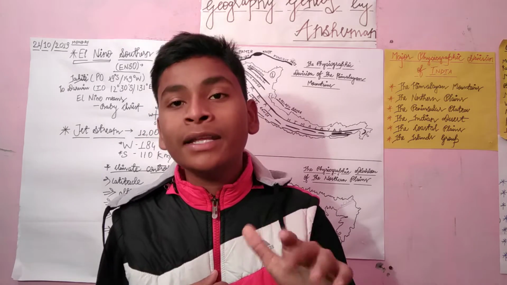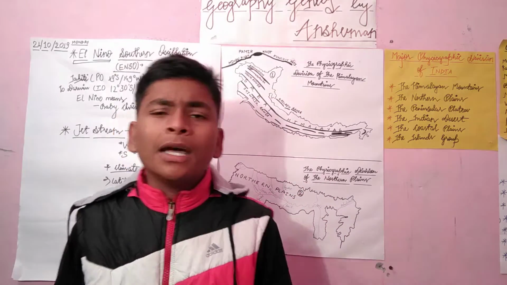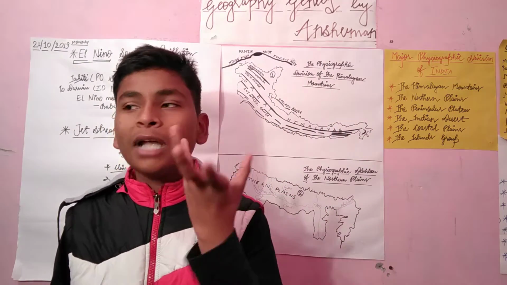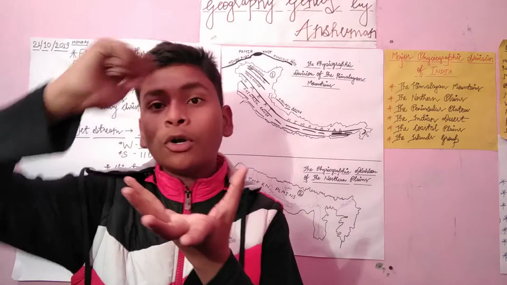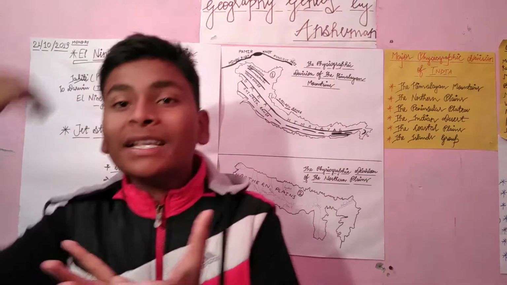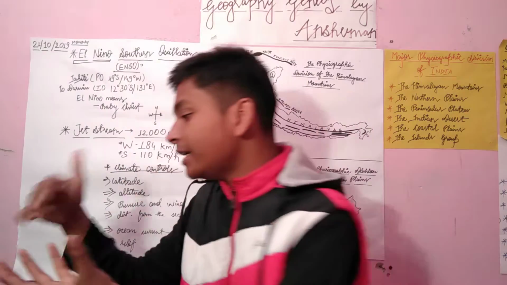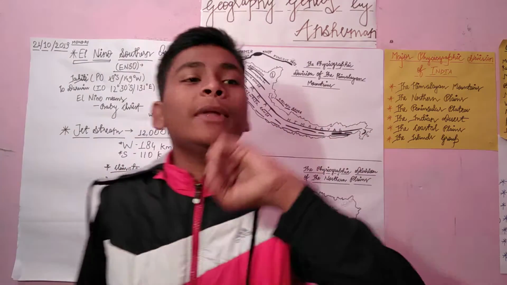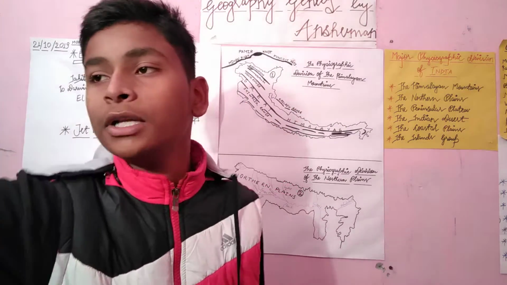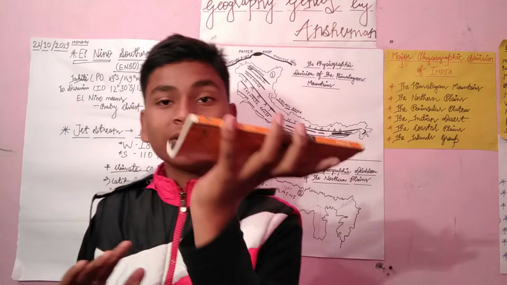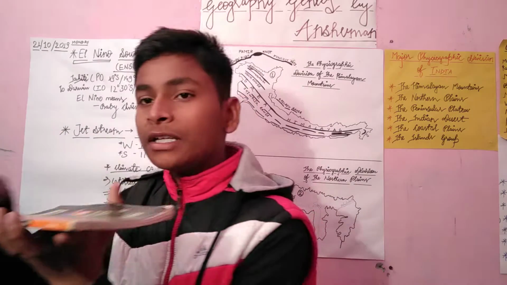Now next is the radial pattern. So what is the radial pattern? Think about it, there is a dome, alright? And what will happen? The water makes its tributaries and the water is divided into different directions. Like here's a book, a GK book. If we think of this as a dome, the water is flowing in different directions.